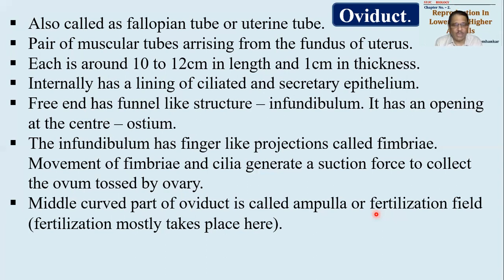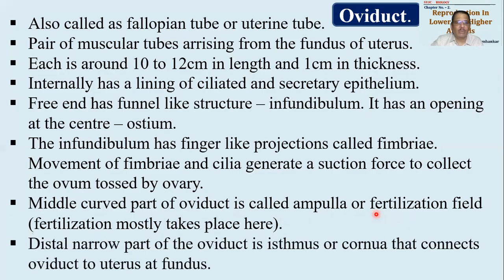Male and female gametes will unite in this particular portion of the oviduct, and that's why it is called the fertilization field. There is a narrow part of the oviduct called the isthmus, also called the cornua. This is a small portion that connects the oviduct to the uterus at the region of the fundus. So that is all we can say about the characteristic features of the oviduct or fallopian tube.